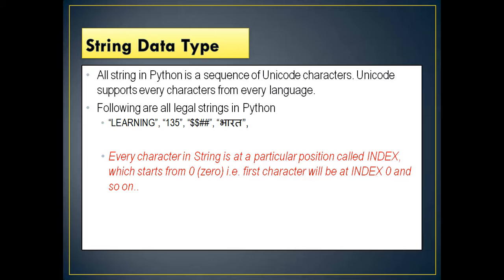Pictorially you can see here, in Python a string is a sequence of characters and each character can be individually accessed using an index. From the beginning, the first character in a string is at index 0 and the last will be at length -1. From the backward direction, the last character will be at index -1 and the first character will be at minus length.